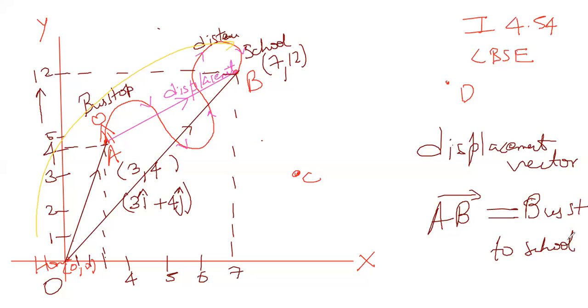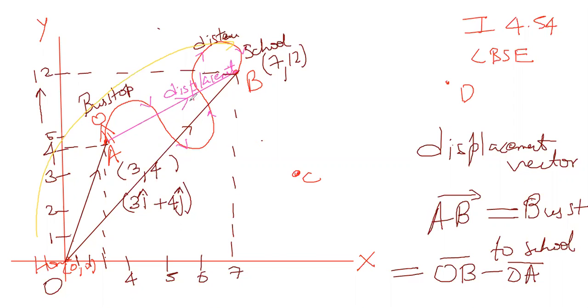How do you find that? Mathematically it is simply OB, the second vector, minus OA. That's it, that is AB. That means what? First I will travel from home to school, I will find out the distance, I will get some number. Then home to bus stop, I'll get some number.